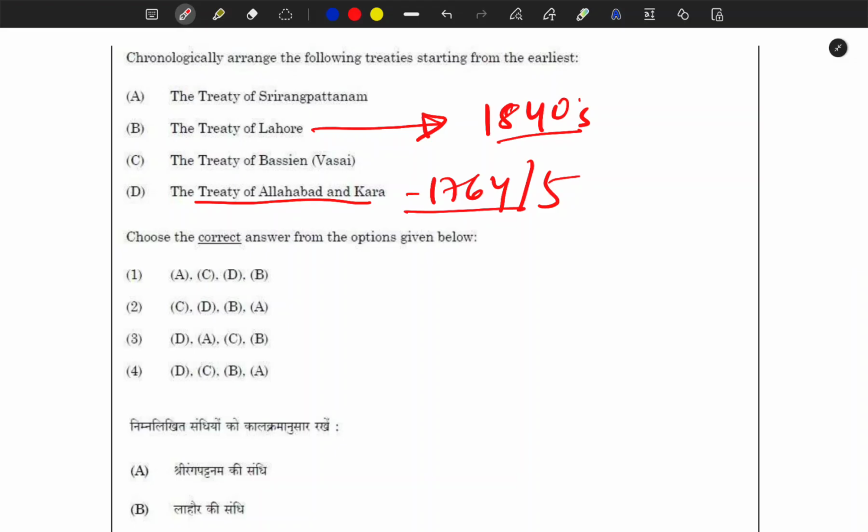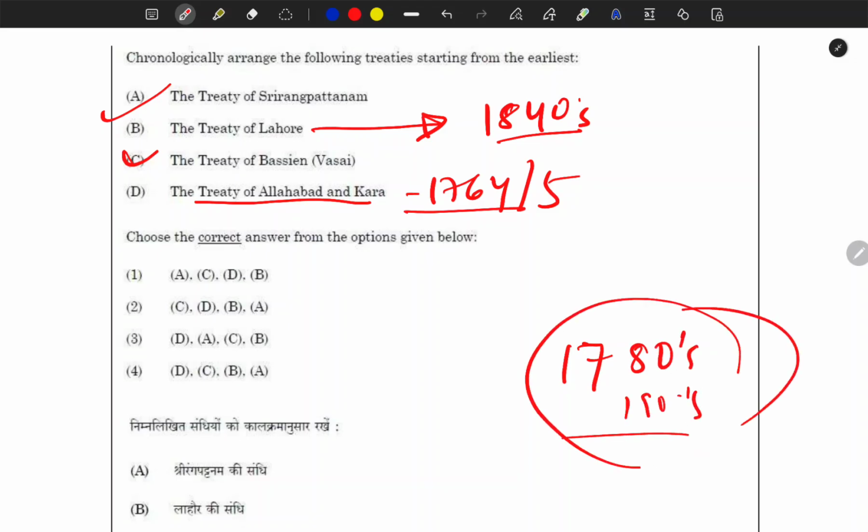I'm not going to discuss the provisions of these treaties. If you don't know, these treaties were somewhere in the 1780s, 90s. That was the idea I had.